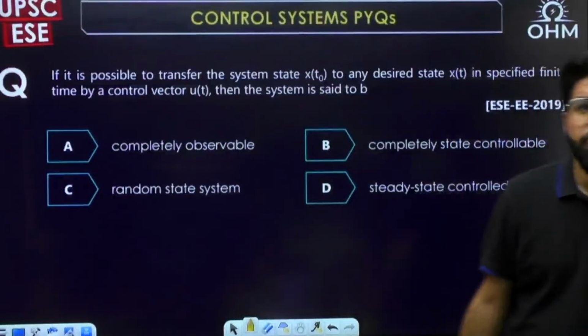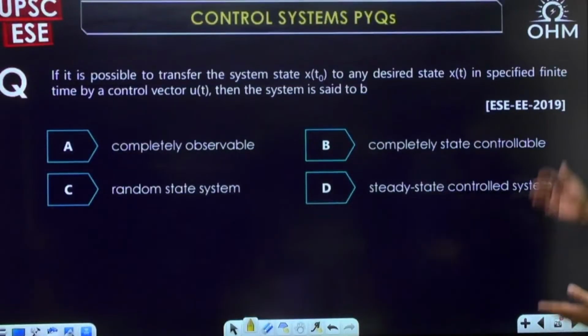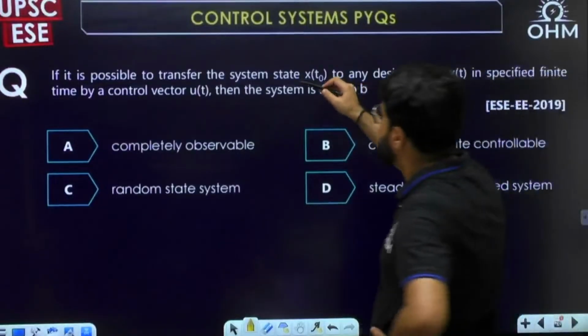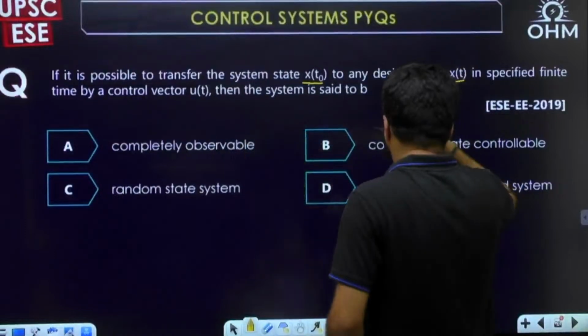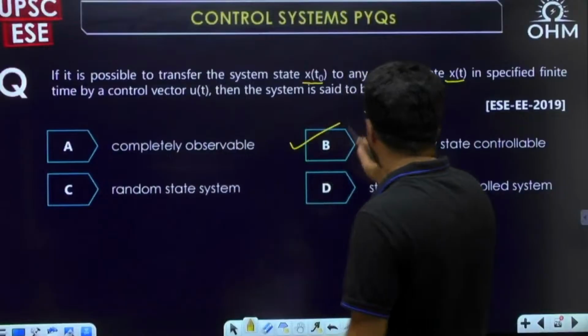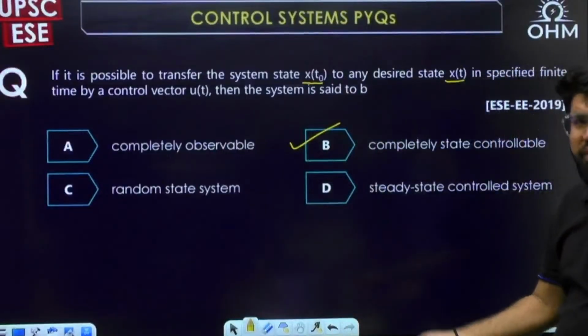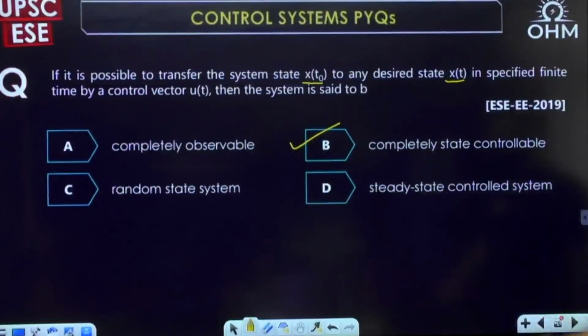The system is said to be controllable if you are able to control the entire state vector. This is known as the initial state. So transferring the system from the initial state to any desired state in a finite time by the application of control, the system is completely state controllable. You are able to control every state. This is nothing but the definition of a system being state controllable.